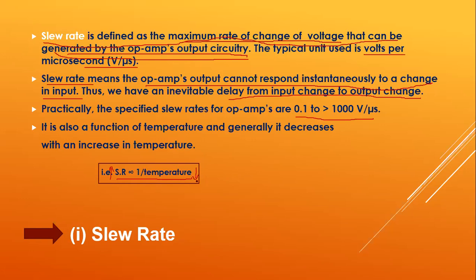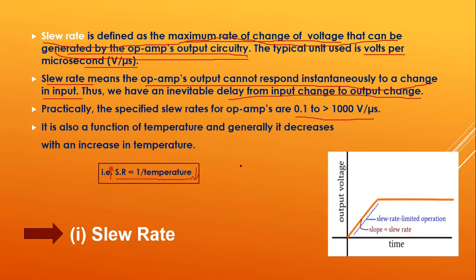At low temperatures, the slew rate can be maintained high. If the temperature is increased, then slew rate will be reduced. So we have to maintain the temperature at lower levels. This is one parameter we need to consider for slew rate. Here we have shown the graph of the output voltage with respect to time from the definition.